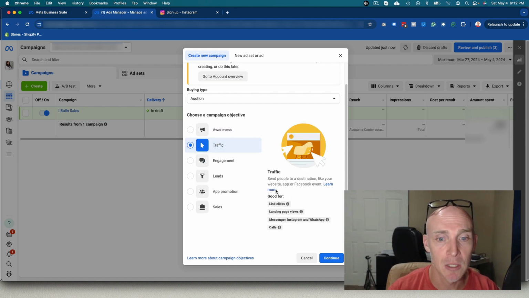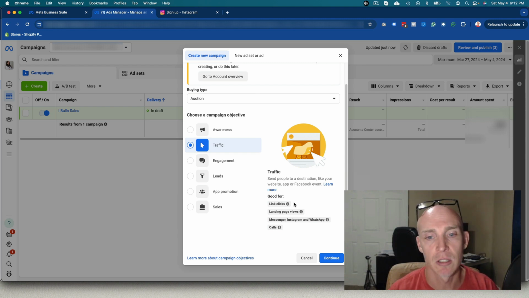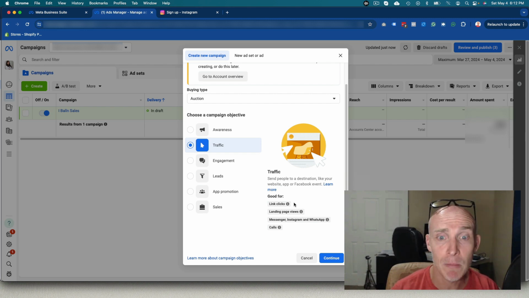The next one would be traffic. So this is about link clicks, landing page views. They're also about getting Instagram messages, WhatsApp messages, or even phone calls. So in this one, I'm just driving as many people to the action I want. A link click on Facebook or Meta does not mean a link click to a landing page necessarily. It could just mean a link click on the ad and so forth.